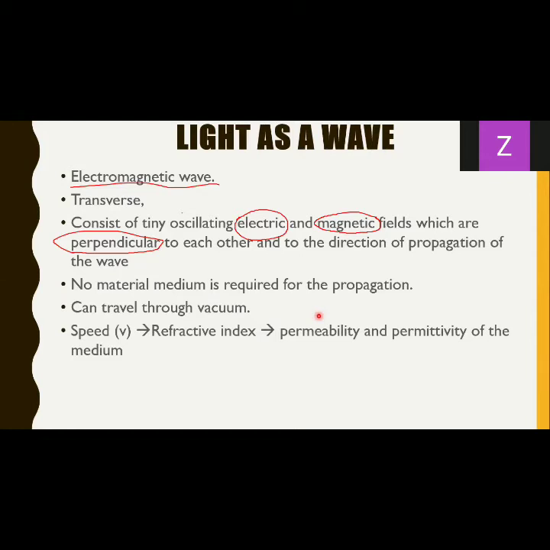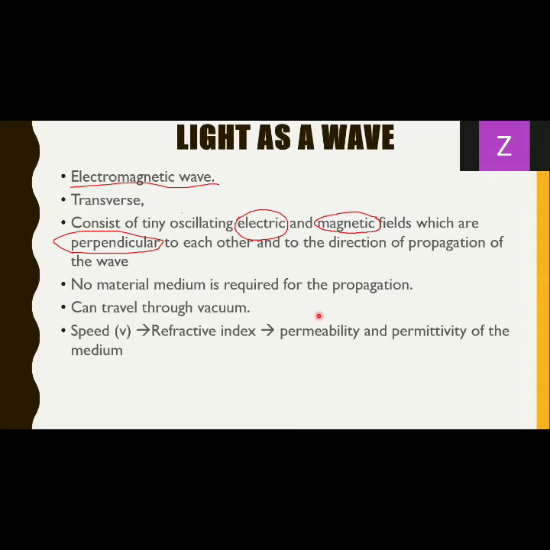Now, I'm guessing these might be new terminologies to you, but for the time being in this context, permeability or permittivity means permission. They are related to permission, whether the medium allows the particles or the waves to travel through them or not. That is called permeability or permittivity. For the time being, just remember this.